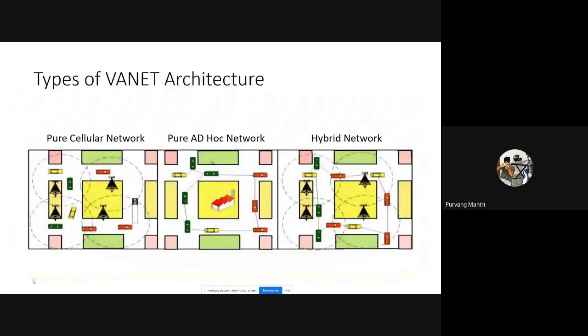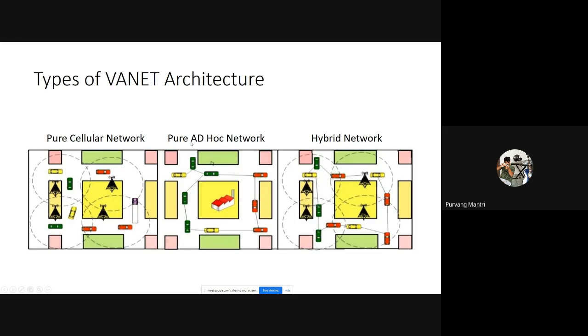So these are the types of VANET architecture. One is the pure cellular network, where the vehicle only communicates with the infrastructure and the infrastructure communicates with the vehicle. The vehicles do not communicate with each other directly. They communicate with each other via the infrastructure. This is the pure cellular type network.